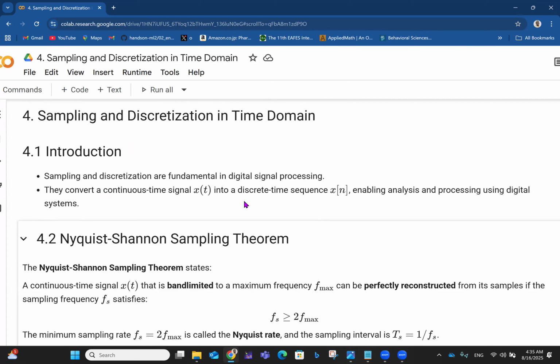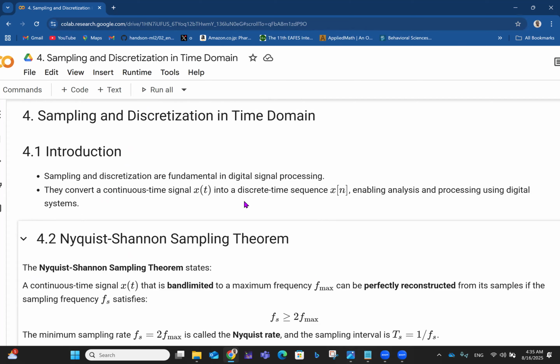So let's talk about the sampling formula now. Don't forget, we're talking about sampling and discretization in the time domain. For the sampling formula, if x of t is sampled at t equals n times Ts, the discrete sequence is x[n] equals x of n Ts. Then the ideal reconstruction is x of t equals the summation from minus infinity to infinity of x[n] multiplied by sinc of (t minus n Ts) over Ts. That is the sampling formula. Of course, we are going to visualize all of this as we move on.